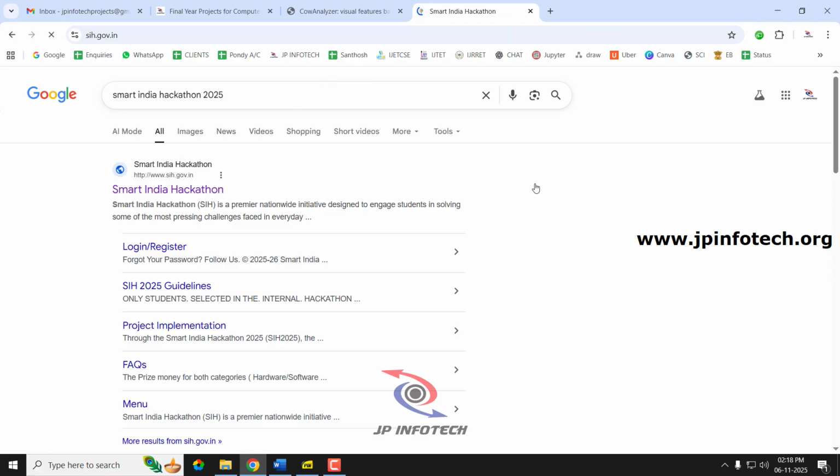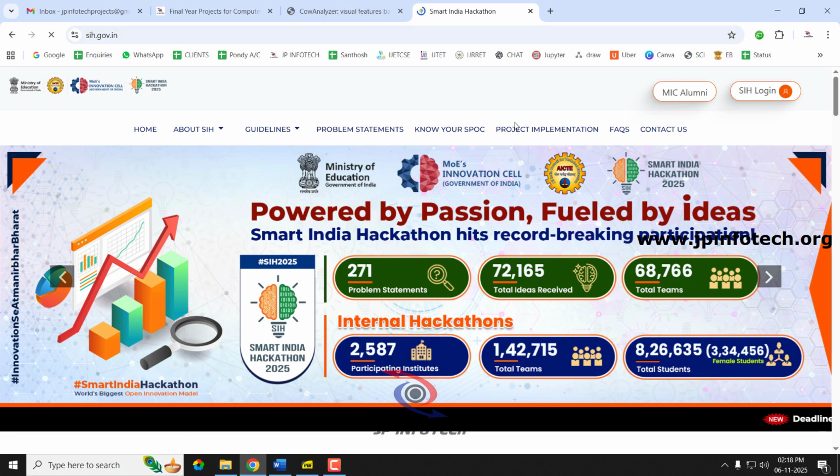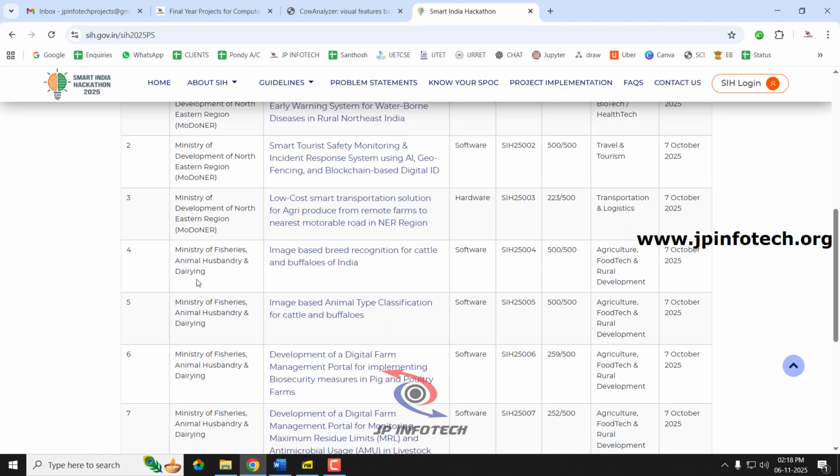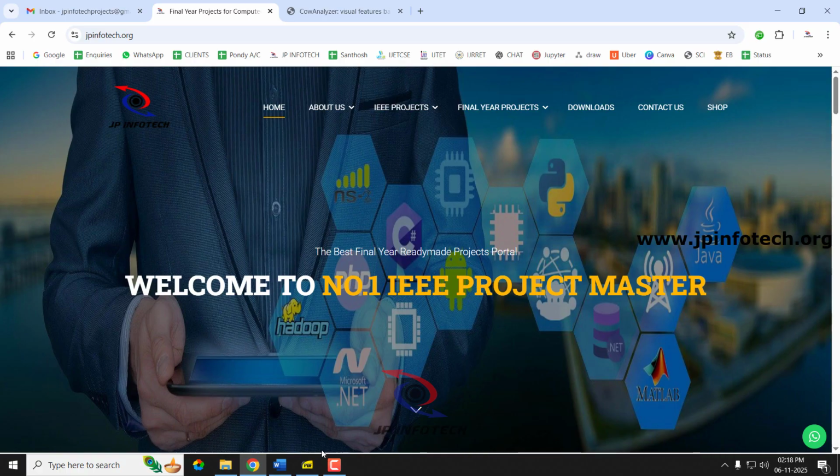If you go to the Smart India Hackathon 2025 official website, if you go to problem statements, you can see the fifth problem statement, which is under the department Ministry of Fisheries, Animal Husbandry and Dairying. You can see image based animal type classification for cattle and buffaloes. We have implemented more than what is mentioned there. So before seeing the execution of the project, let me brief about this project.